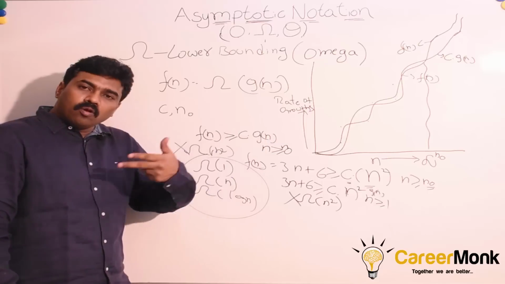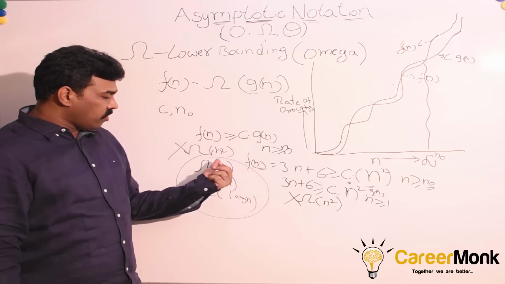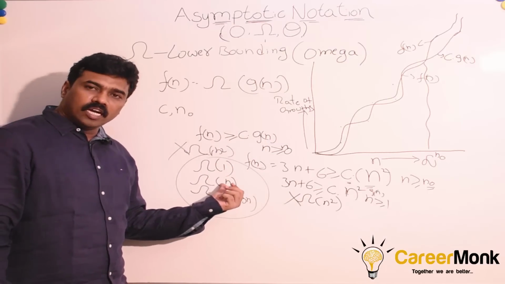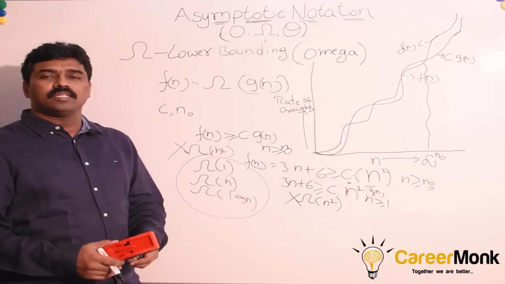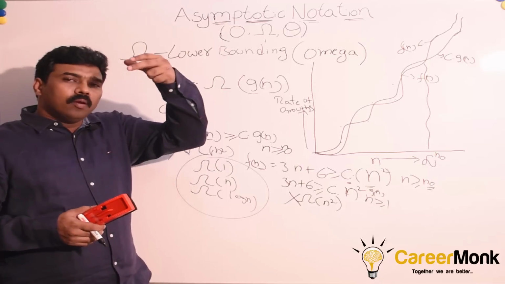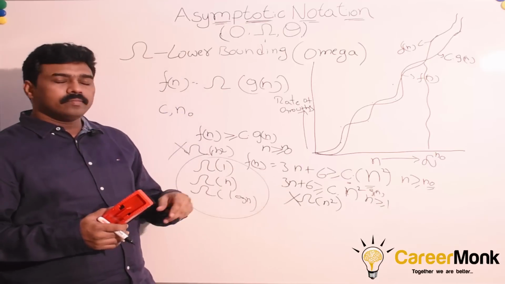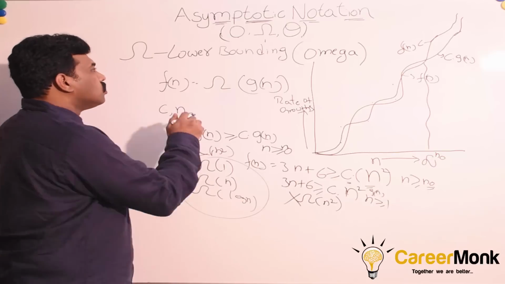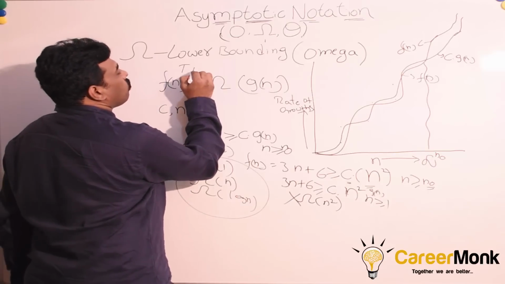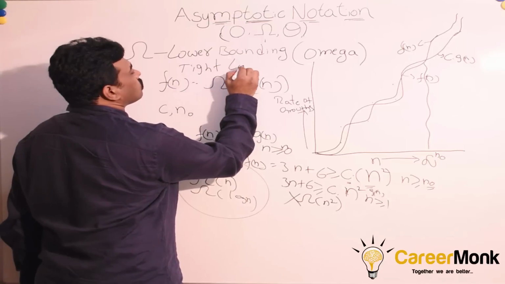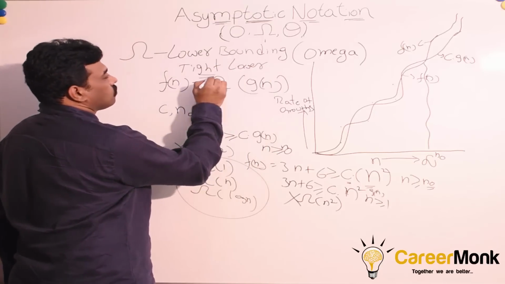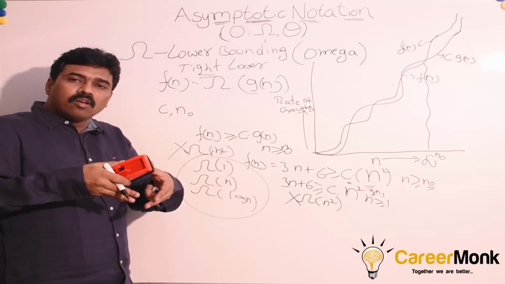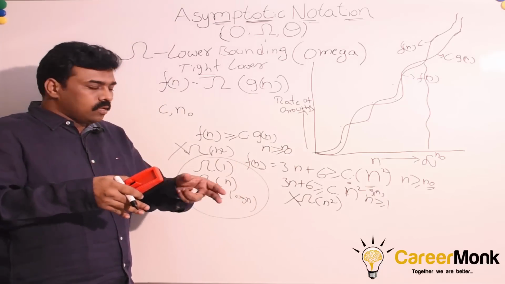In this case, we have to try the lower bounds. If we are able to satisfy for 1, we have to check whether it is satisfied for n or not. We have to check whether it is satisfied for log n or not. So among all possible lower bounds compared to n, we have to select the tight lower bound. So for the omega, we use the word tight lower bound. Tight lower bound means among the lower bounds, whichever is the biggest.